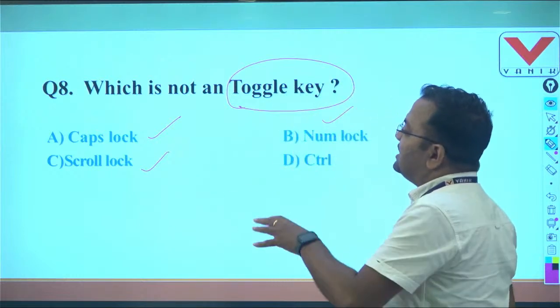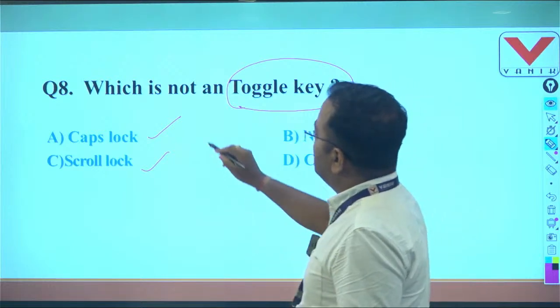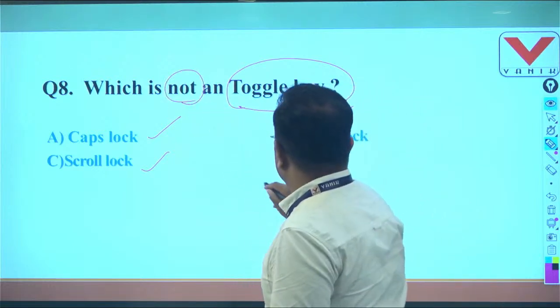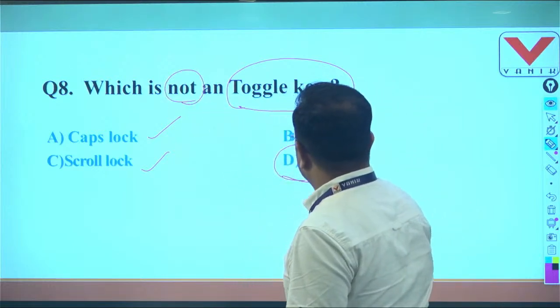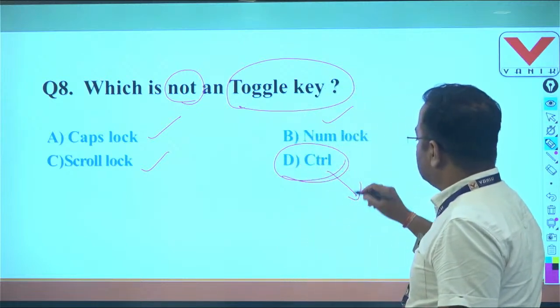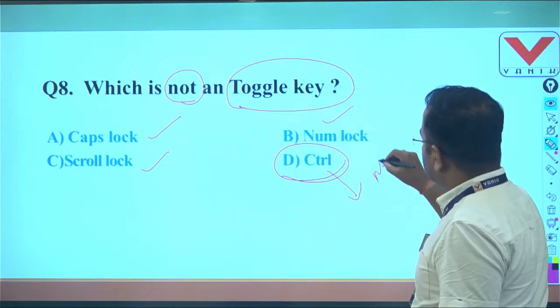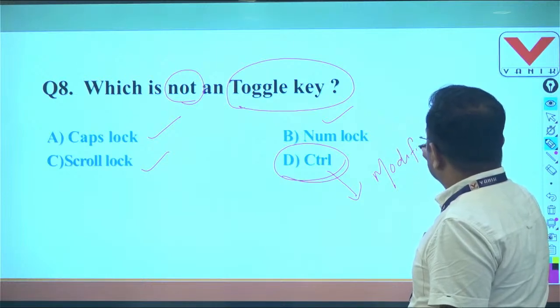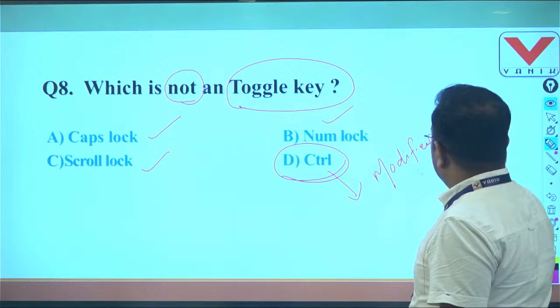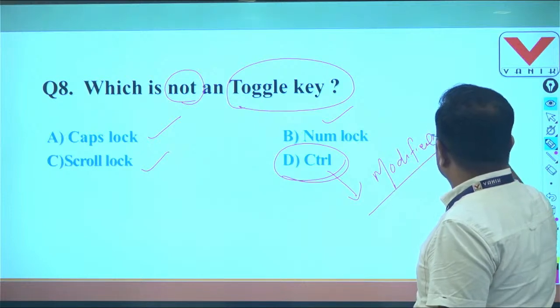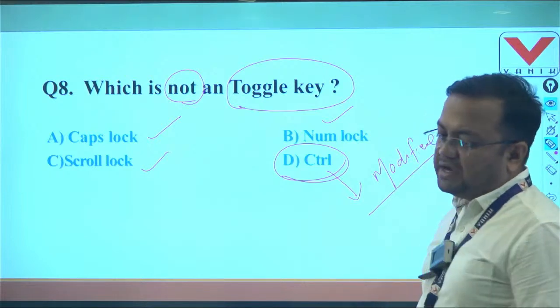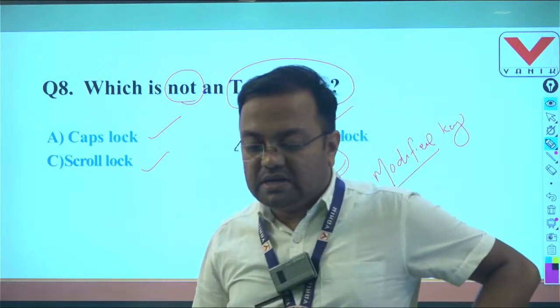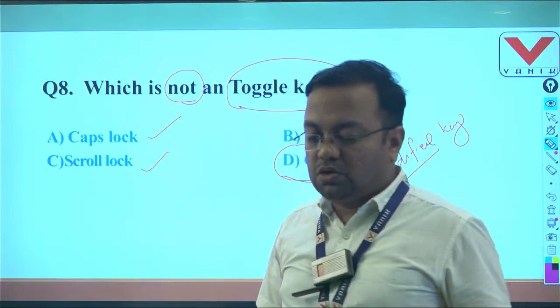So these 3 are examples of toggle keys, but the question is which is not an example of a toggle key. So here the answer is control, because control, alt and shift are known as modifier keys. Right? So question number 8, here the answer is D, control.